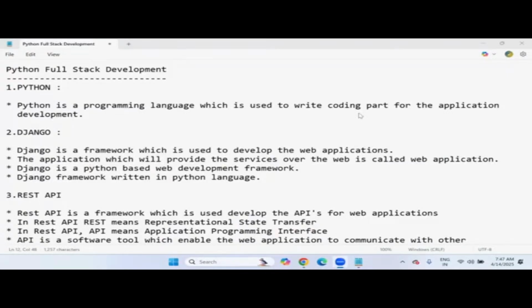Any software need to install? Obviously, Python software first you have to install. Then after that, some editors are required. So you will come to know mostly tomorrow or day after tomorrow. So we'll go through it orderly.